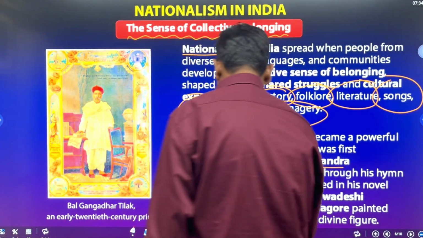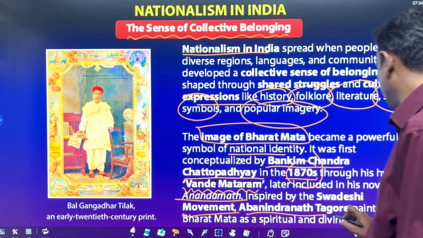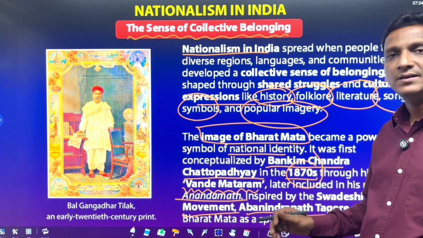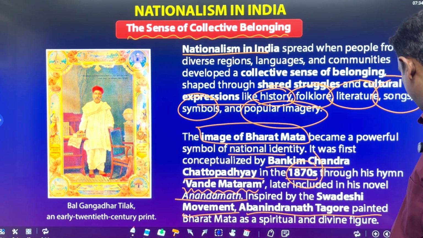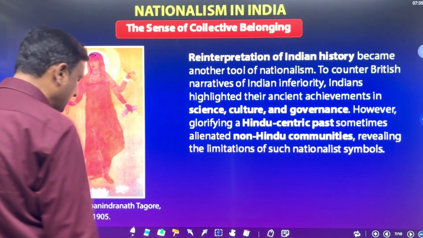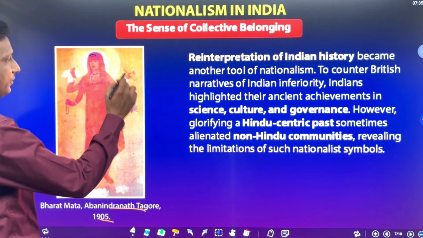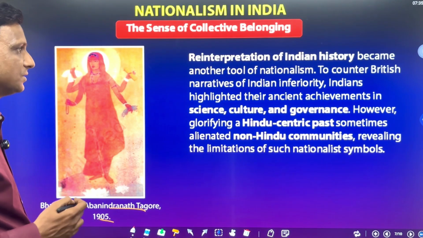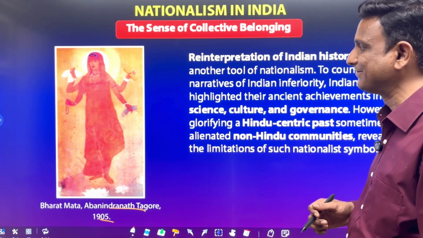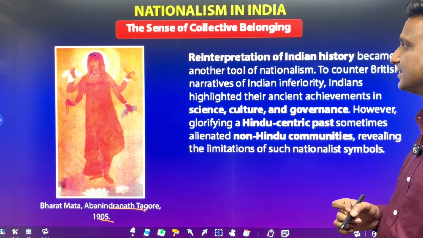Inspired by the Swadeshi movement, Abanindranath Tagore painted Bharat Mata. Abanindranath Tagore painted Bharat Mata. He was inspired by the Swadeshi movement. So here is Bharat Mata by Abanindranath Tagore, 1905. You can see Bharat Mata, more of a spiritual figure with four hands holding different things.